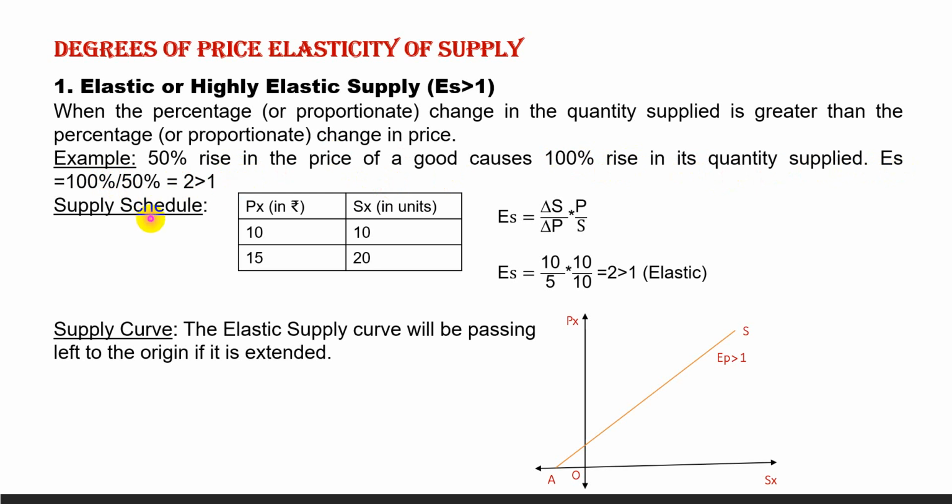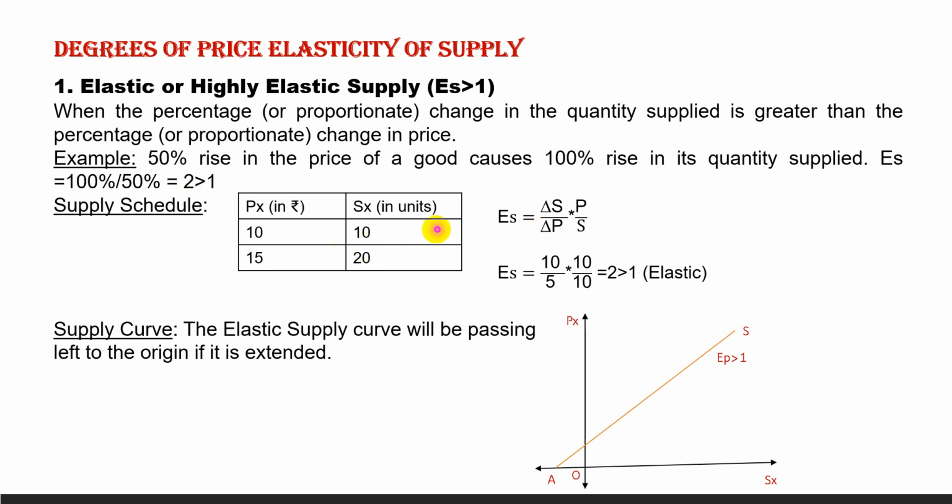We can construct a supply schedule showing highly elastic, or greater than 1, or elastic. Price of X: 10 to 15. What is the percentage increase? 50%. Supply 10 to 20 is a 100% increase. Now, by the percentage method, clearly 100% by 50% is equal to 2.